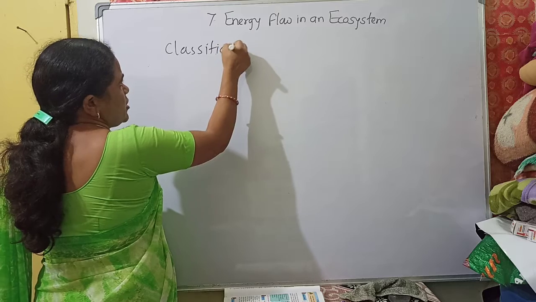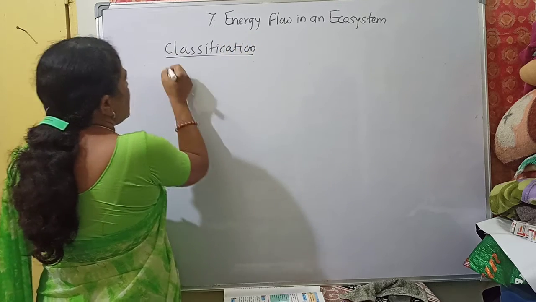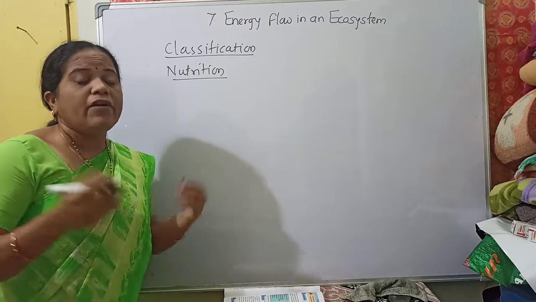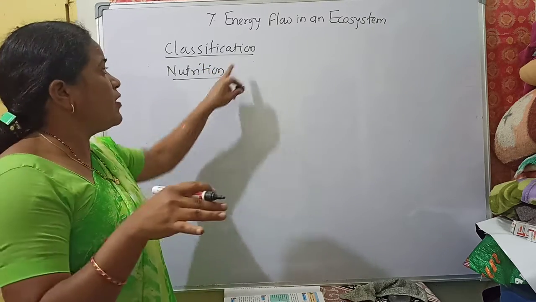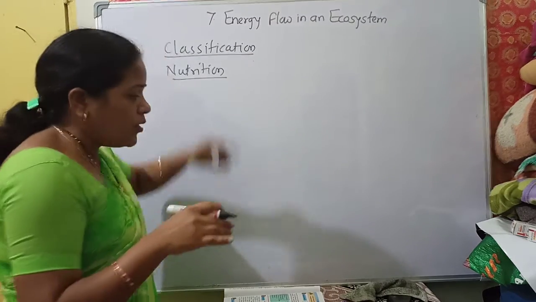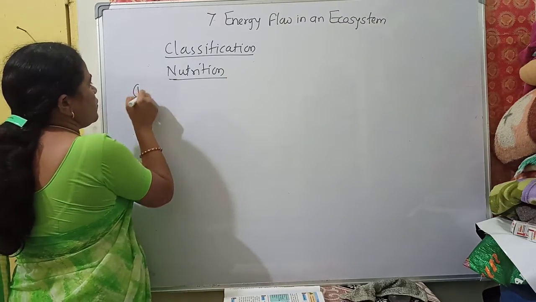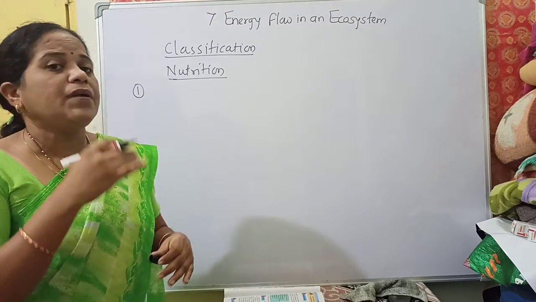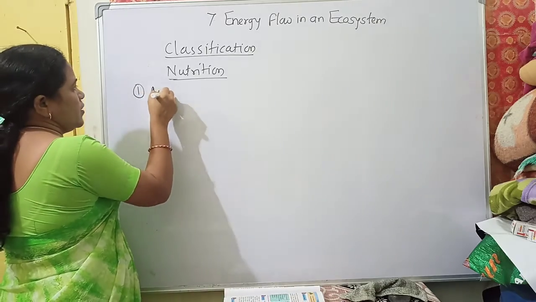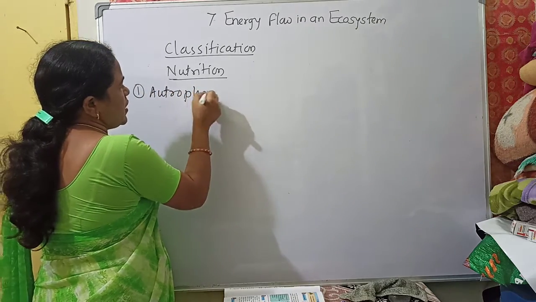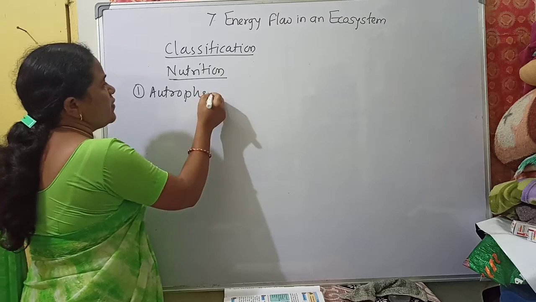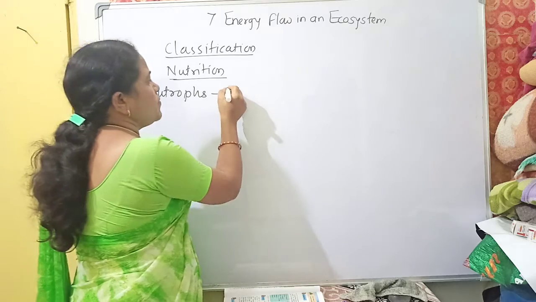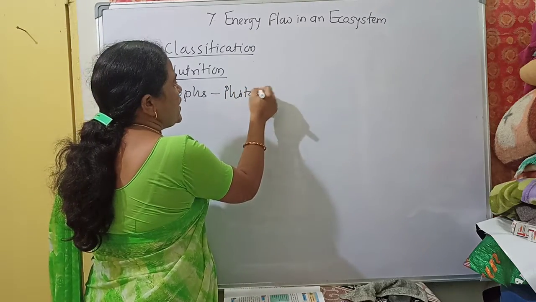Now this classification is related to nutrition. The living things present in our surroundings can have different types of diets, and depending upon that, we classify all living organisms. First, the living organisms that can prepare their own food are known as autotrophs. They can prepare their own food material because of the photosynthesis process.